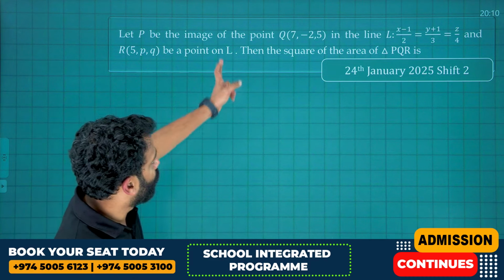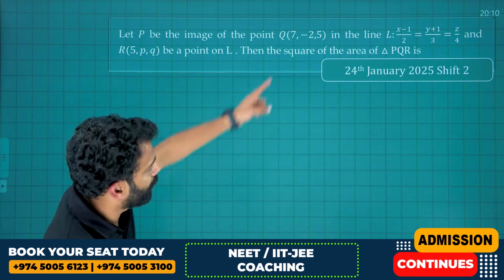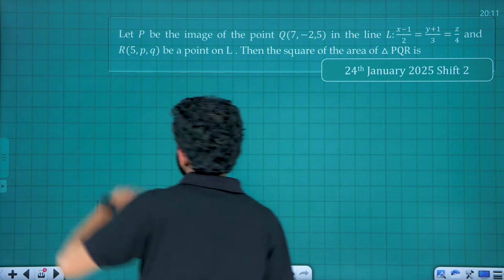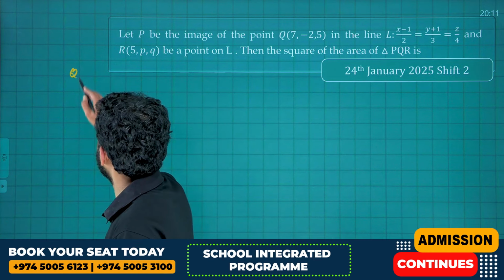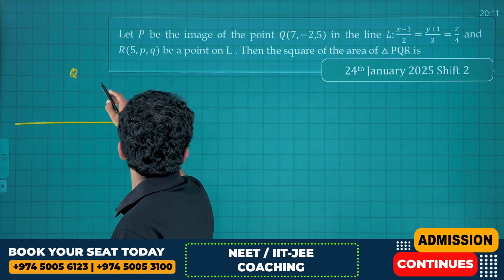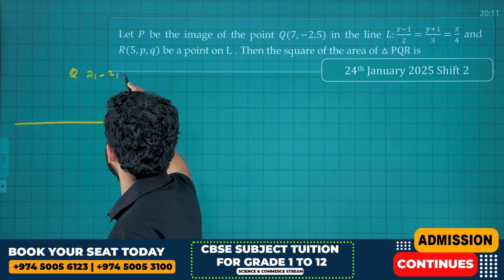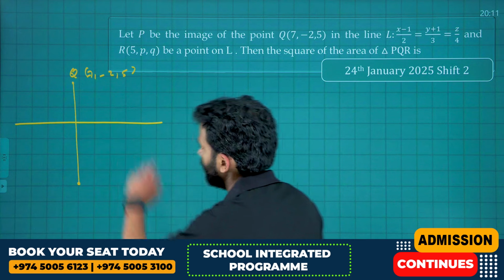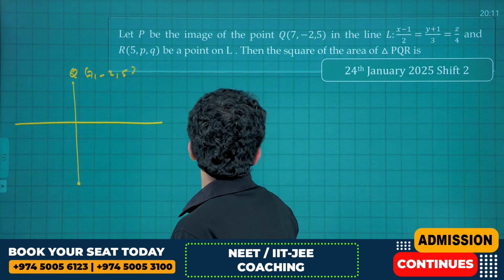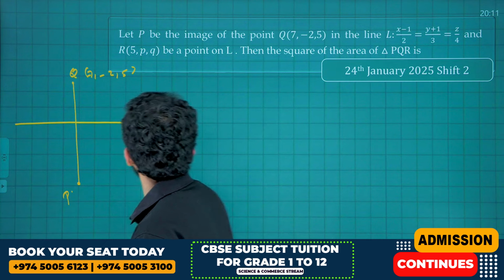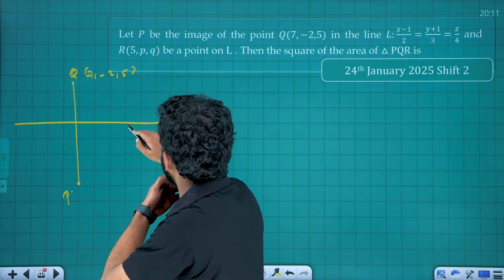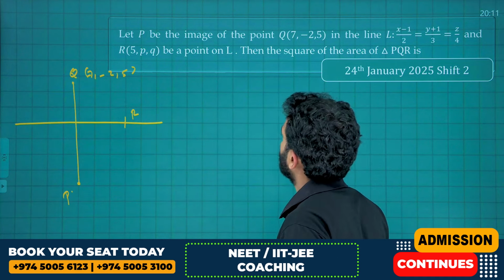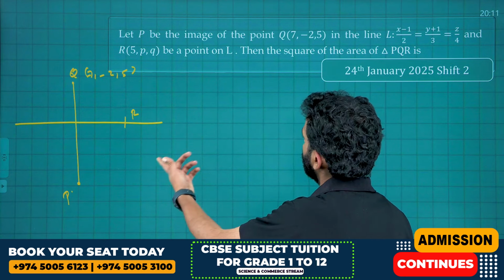Okay, let P be the image of the point Q (7, -2, 5) in the line (x-1)/2 = (y+1)/3 = z/4. So let's start with Q here. It is Q, that is (7, -2, 5). Okay, let's draw a foot of the perpendicular. If it extends to the same length, it becomes the image. P is the image of the point Q, that is P is here. And R is a point on the line L, right? Therefore, we can take R here or here, wherever it is. Therefore, we need to find the foot of the perpendicular first.